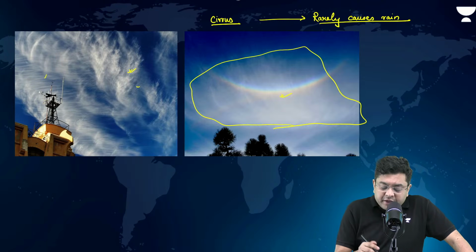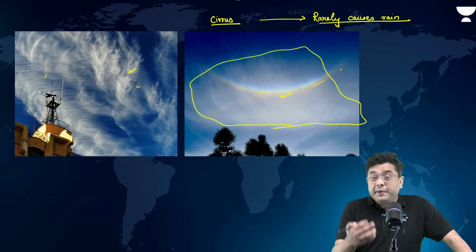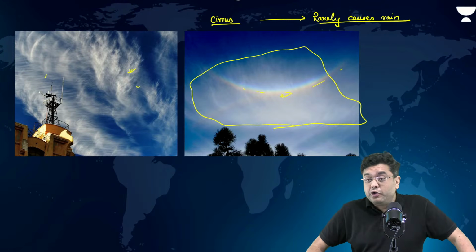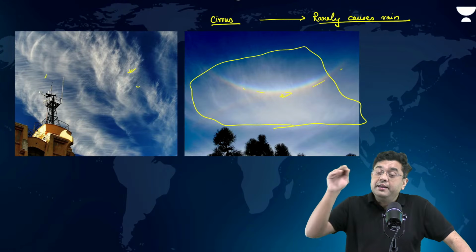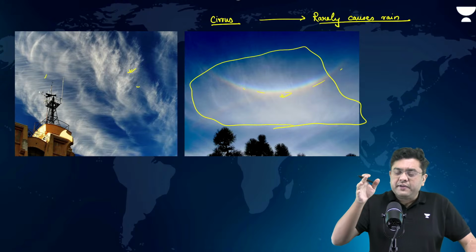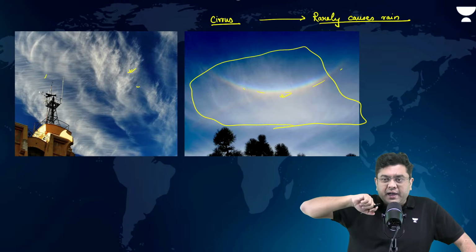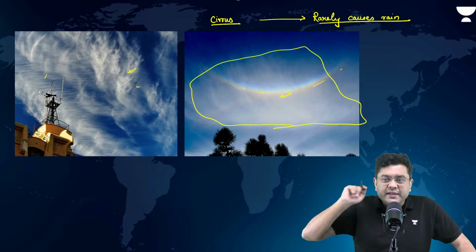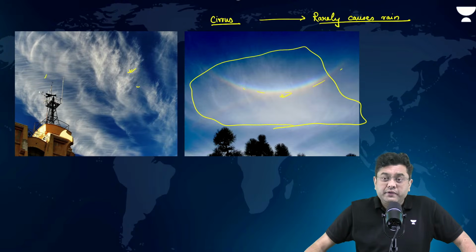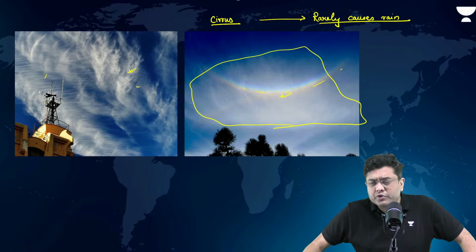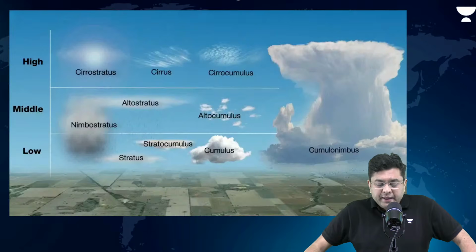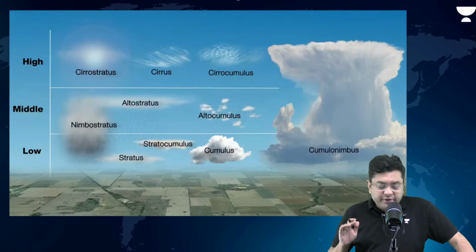Now, it will create these beautiful rainbows because the light passes through it, it is almost transparent. Early in the mornings and late in the evenings, sometimes you see that orange or yellowish color of the sky and the cloud. That is created by these cirrostratus, in most cases, but cirrus also creates those colorations.